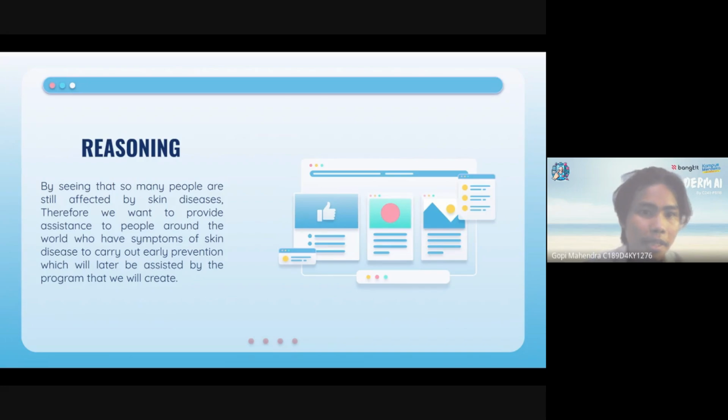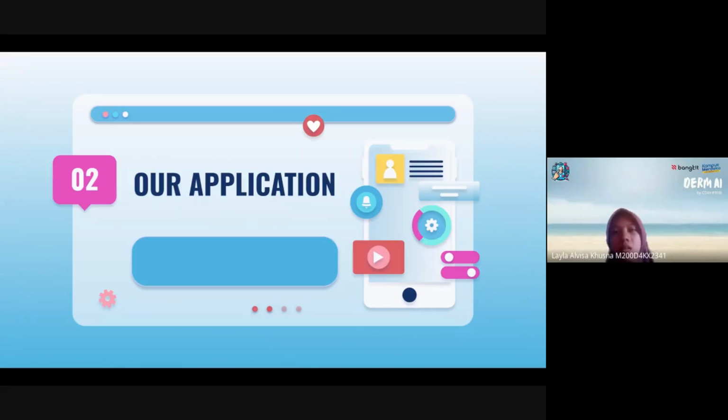Reasoning by saying that so many people are still affected by skin disease. Therefore, we want to provide assistance to people around the world who have symptoms of skin disease to carry out early prevention, assisted by the program that will be created. Okay, I will continue about our application.